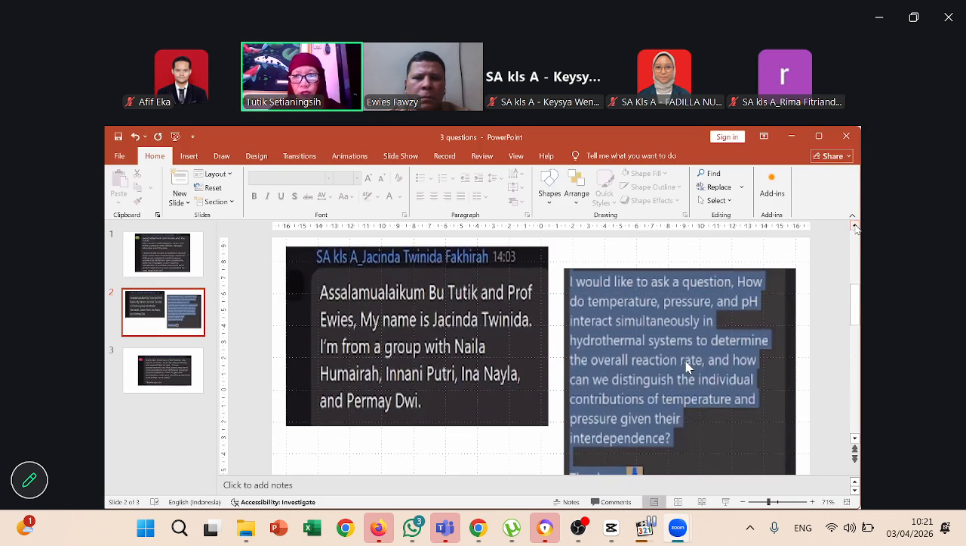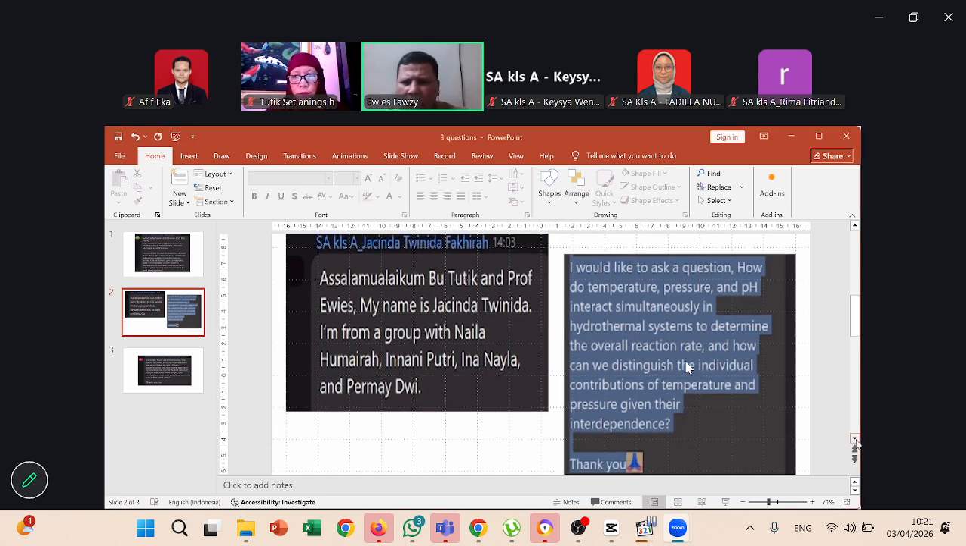Okay, this is the second question. Okay, Assalamu alaikum. My name is Salam, Yacinda, Afif, from the group with Naila. I would like to ask a question: how do temperature, pressure, and pH interact simultaneously in hydrothermal synthesis to determine the overall reaction rate, and how can you distinguish the individual contribution of temperature and pressure given their interdependence?